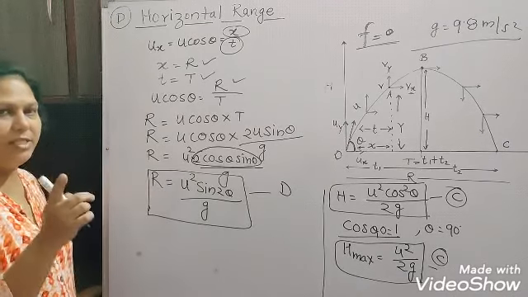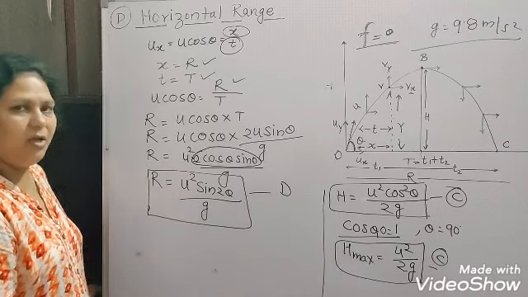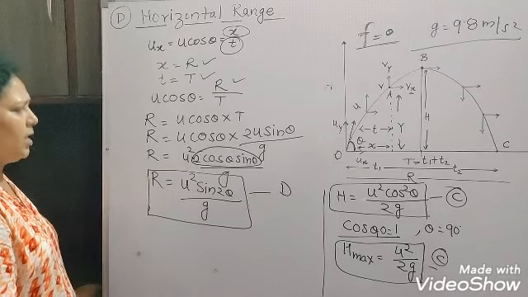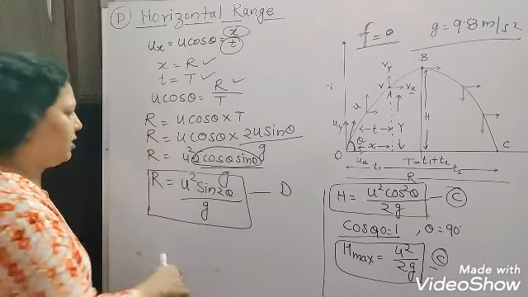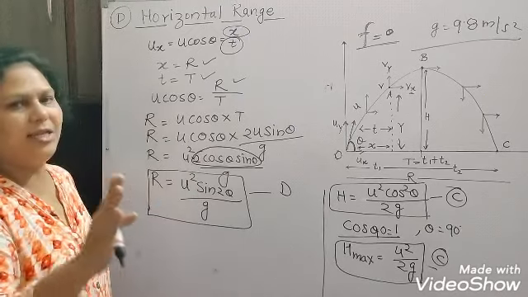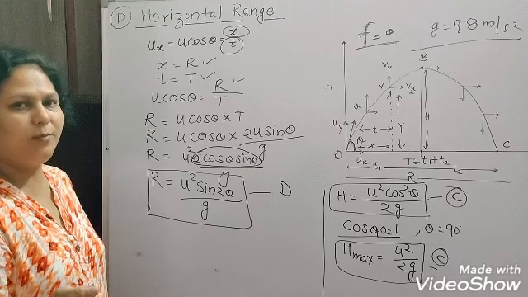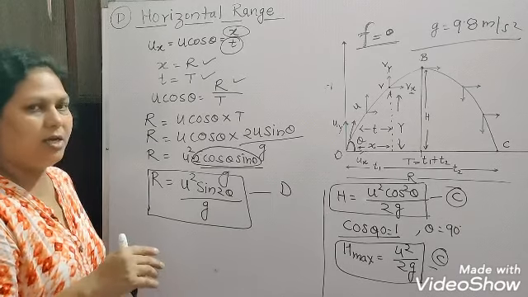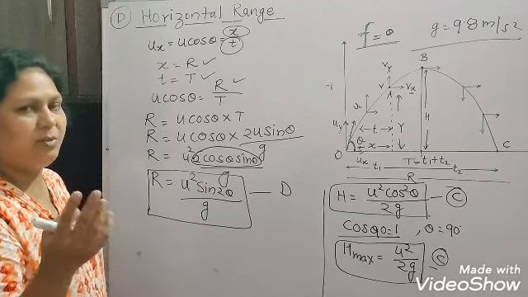That means the maximum horizontal displacement covered by the projectile. Okay, now when can we get the maximum range? Suppose the initial velocity is constant here, means keeping the initial velocity constant, by what angle we have to project the projectile so that we can attain the maximum horizontal displacement, or the maximum range.